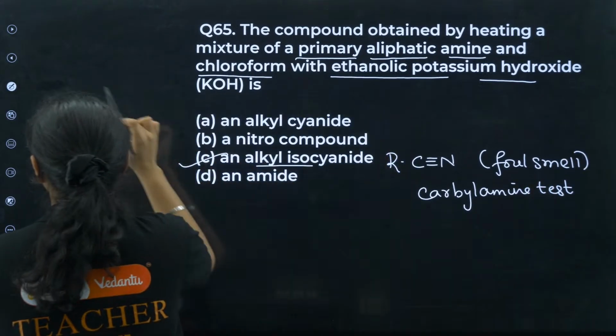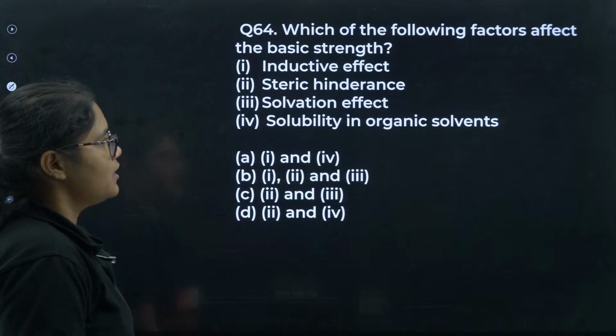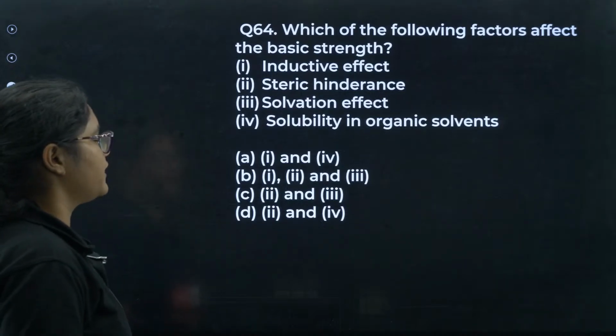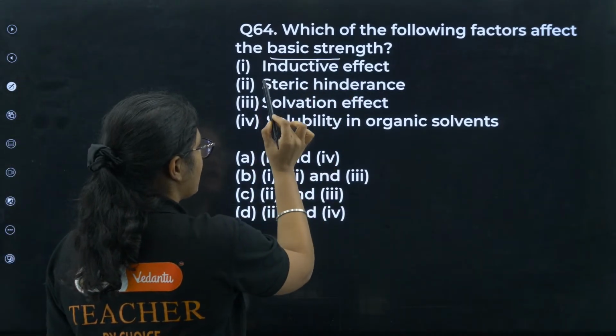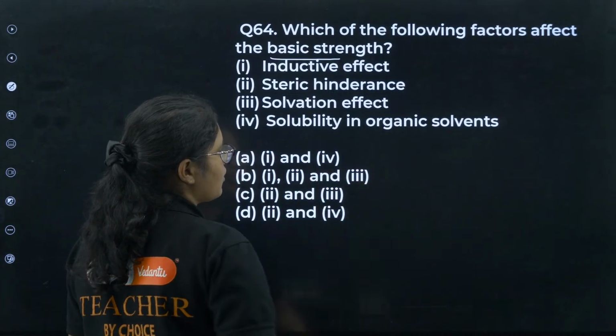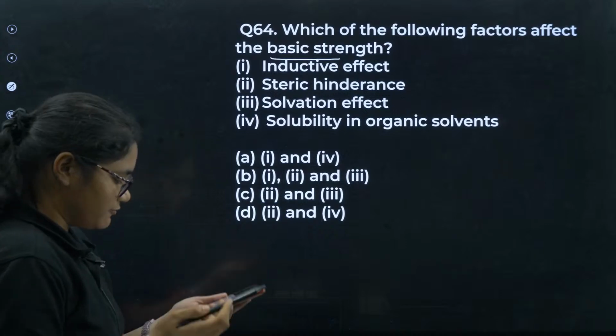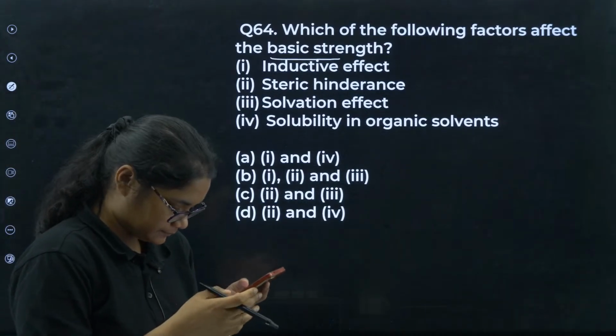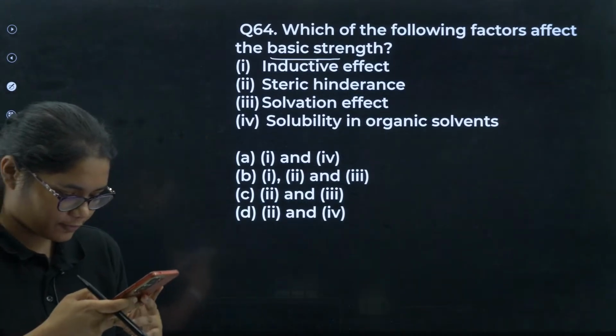Okay, next question number 64. Which of the following factors affect the basic strength? Inductive effect, steric hindrance, solvation effect, solubility in organic solvents. Which of the factor affects the basic strength? Yes, all of you are correct here.